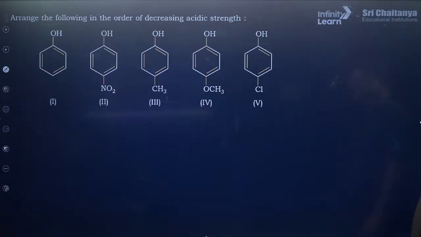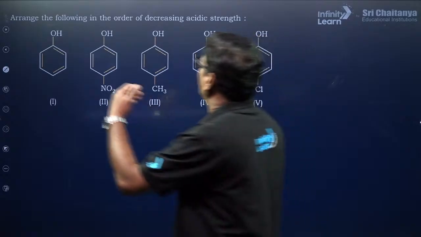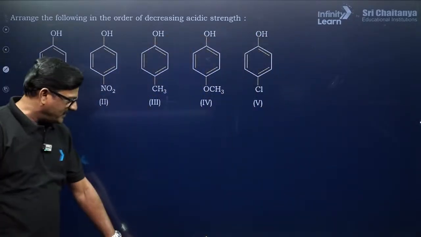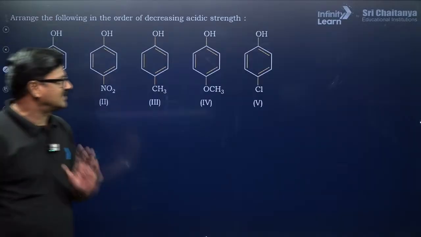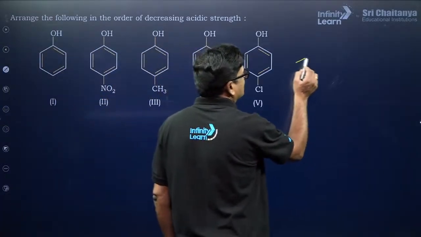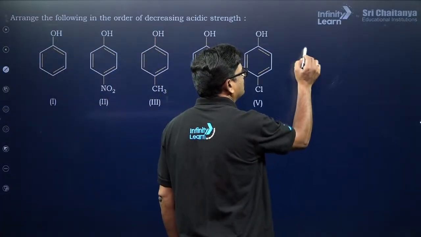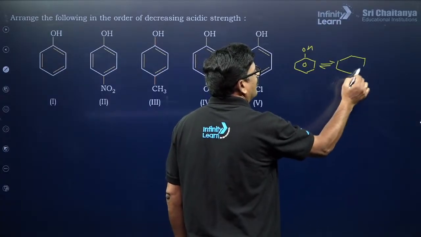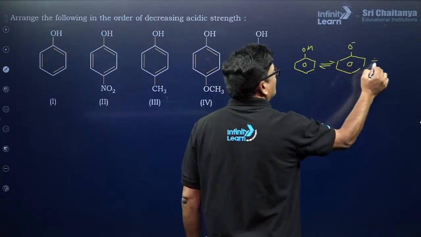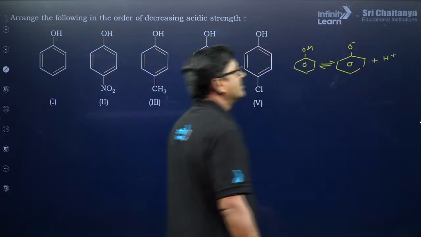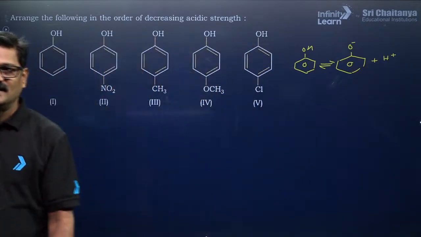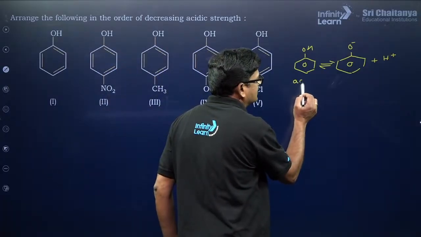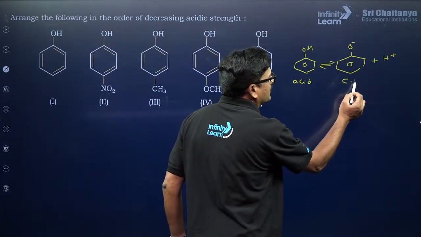Fine. Now let us see. Arrange the following in decreasing order of acidic strength. So phenol is acidic. Why? Let us talk about this. This is your phenol and it is going to be your phenoxide ion. This is a weak acid, and it is going to be the conjugate base.